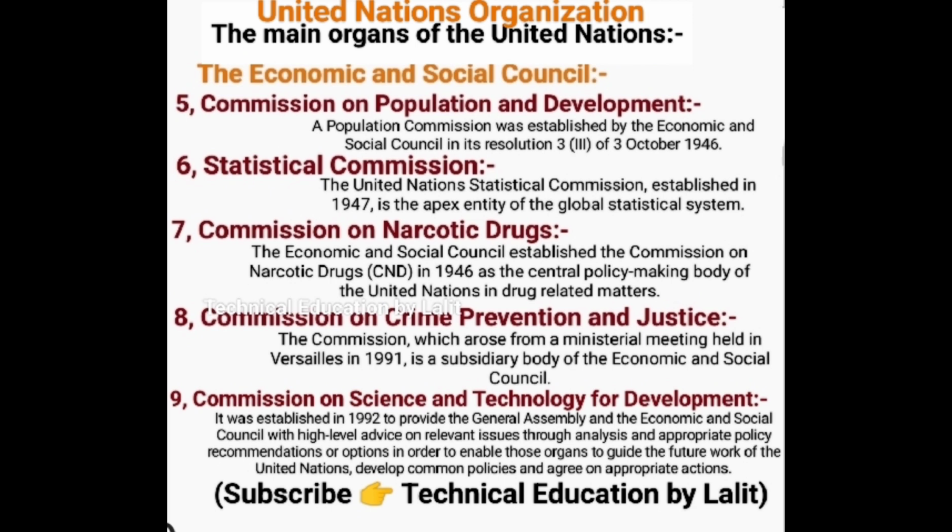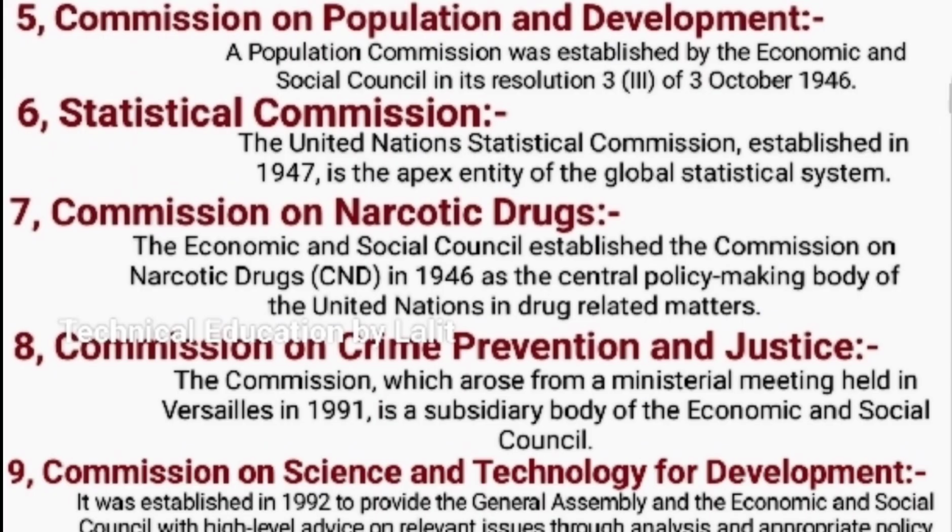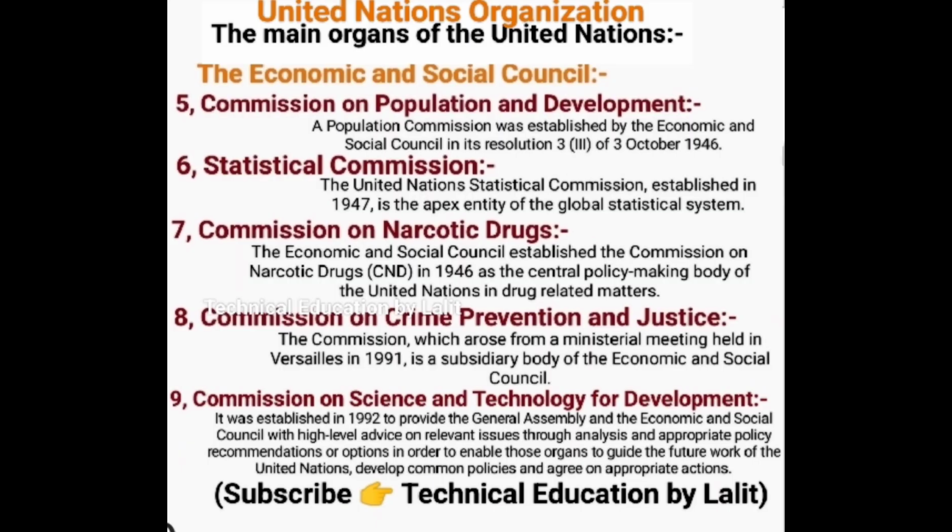The 8th point is the Commission on Crime Prevention and Criminal Justice. The commission, which arose from a ministerial meeting held in Versailles in 1991, is a subsidiary body of the Economic and Social Council.